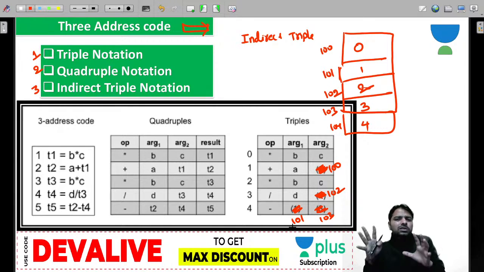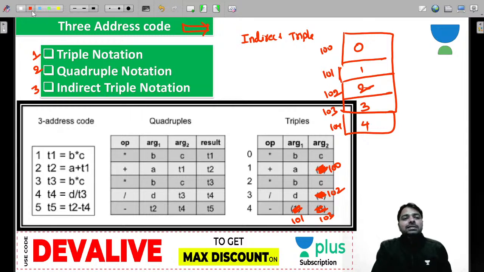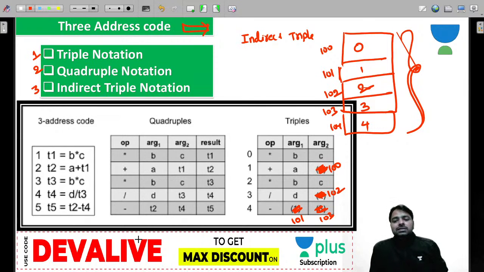Then what is the advantage of this one? You can freely move the code anywhere. Instead of referring to the direct address, you can update this table every time. So in the triple table, the 0, 1, 2, 3, 4 you can update using the loader. You can change the addresses, but the system should understand why it should use 100 to 104 as indirect addresses. There is a probability that there is no movement of this 100 to 104, so you can use indirect addressing for them.